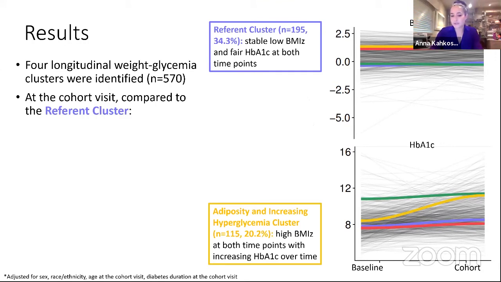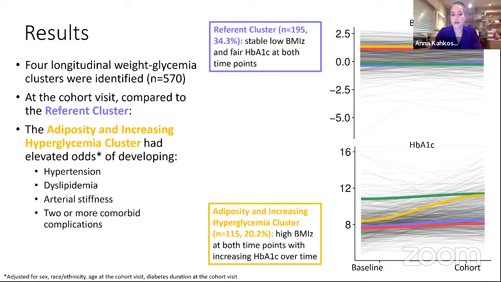The other group that was kind of interesting is this yellow group. They had a high BMI Z at both time points with increasing A1C over time. You can see that here. And when we looked at the complications, that group had elevated odds of developing hypertension, dyslipidemia, arterial stiffness, as well as 2 or more comorbid complications.